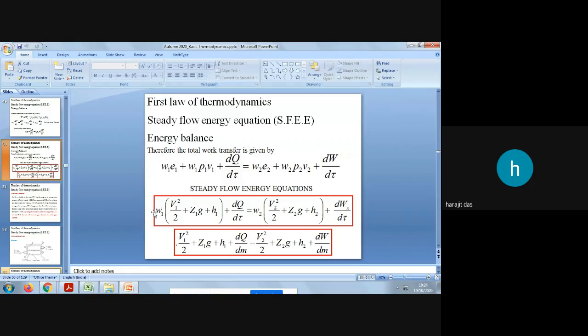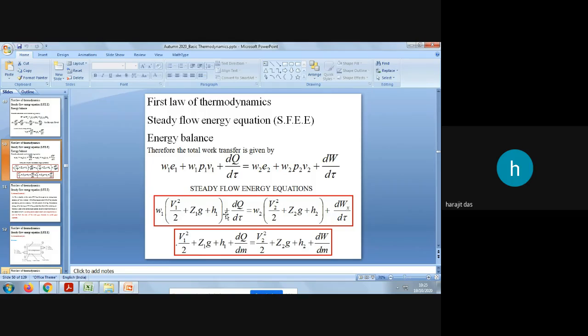This w1 is nothing but the mass flow rate, dm1 by dt, this is small w1. Sometimes in some books, when you are solving a problem or going through a derivation, instead of dm by dt you will get w1 and w2. So this equation, all of you should remember.